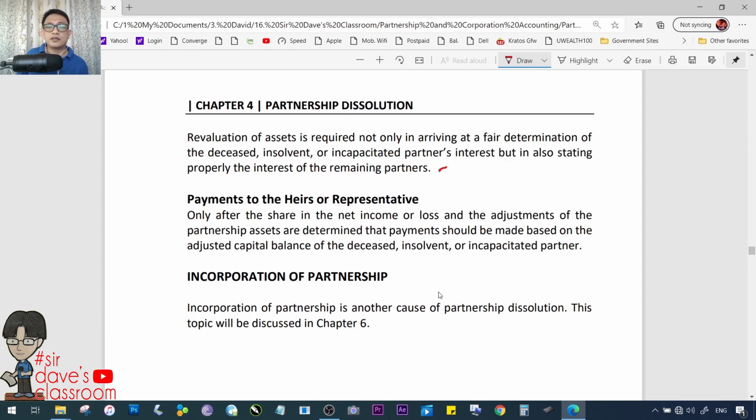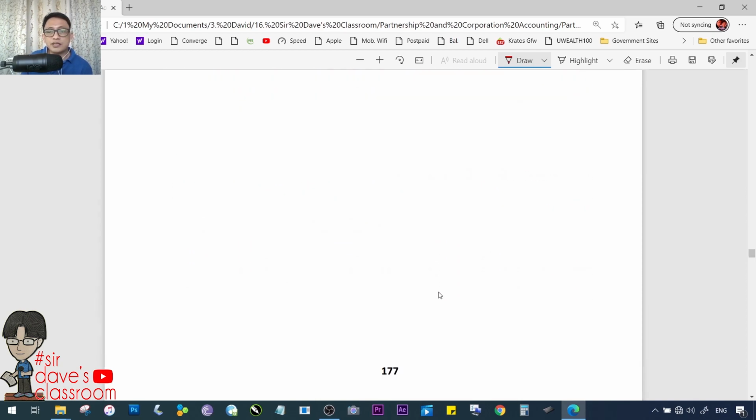Only after the share in the net income or loss and the adjustments of the partnership assets are determined, that payments should be made based on the adjusted capital balance of the deceased, insolvent, or incapacitated partner. So dito makikita natin talaga na kailangan yung adjustments in order to properly determine kung magkano ba yung magiging bayad ng partnership dun sa aalis. Yun lang naman yun eh. Tama? Any undervaluation, overvaluation, or depende na sa usapan, basta updated to the agreed balance or to the fair market value. Incorporation of partnership will be discussed in another chapter.